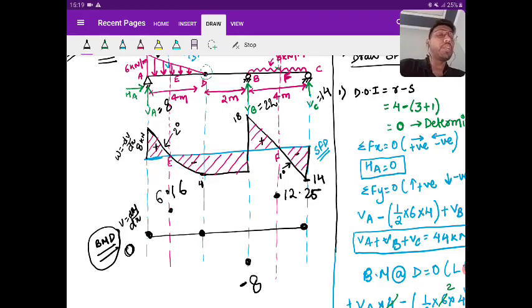Yes or no? V is equal to dM by dx. So at A, answer me fast in the comment. At A, is there any load intensity? Yes or no?